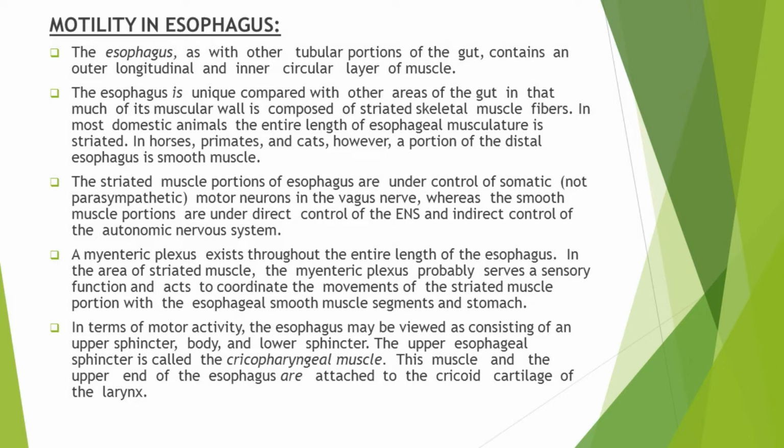The striated portions of the esophagus are under the control of somatic motor neurons in the vagus nerve, whereas the smooth muscle portion is under the direct control of the enteric nervous system and indirect control of the autonomic nervous system. The esophagus is composed of an upper sphincter, then the body, and then the lower sphincter. The upper esophageal sphincter is called the cricopharyngeal muscle. This sphincter muscle and the upper end of the esophagus are both attached to the cricoid cartilage of the larynx.